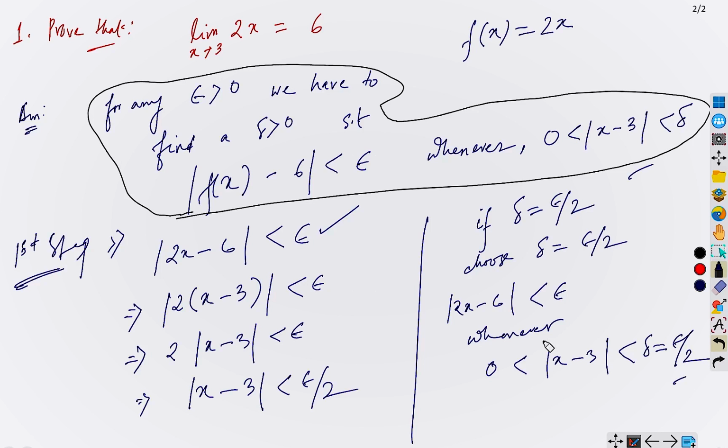Yeah. Now, another interesting question here: why do we write 0 on the left-hand side? Because this is a modulus, right? So modulus is definitely positive. So why are we writing 0 strictly less than this kind of thing? Because we do not want x to be equal to 3, okay?